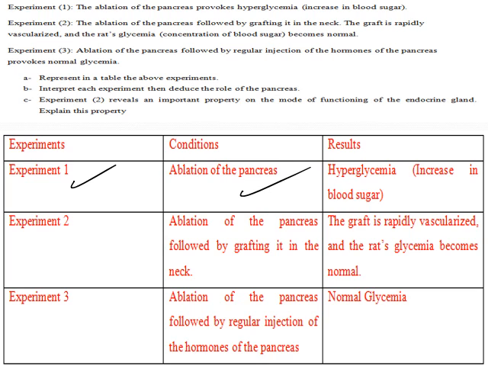So, number 1, experiment, conditions and results. Experiment 1, we have ablation of the pancreas, result hyperglycemia. Experiment 2, ablation of the pancreas followed by grafting it in the neck, so the graft is rapidly vascularized and the rat's glycemia becomes normal. Experiment 3, ablation of the pancreas followed by regular injection of the hormones of the pancreas. This leads to normal glycemia. You have to be careful here that the table should have a title: table showing the different conditions and results of the experiments.